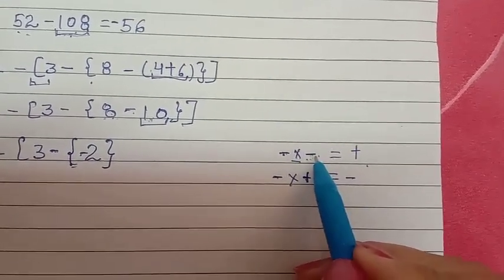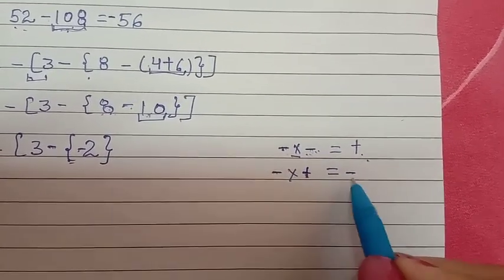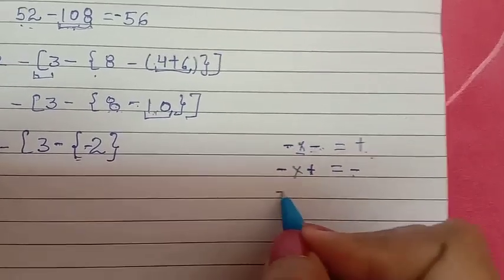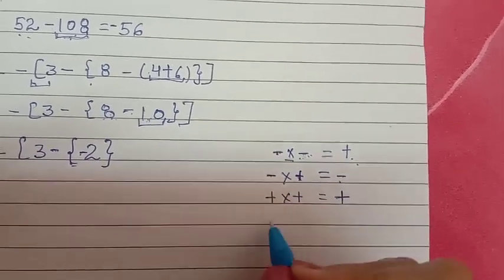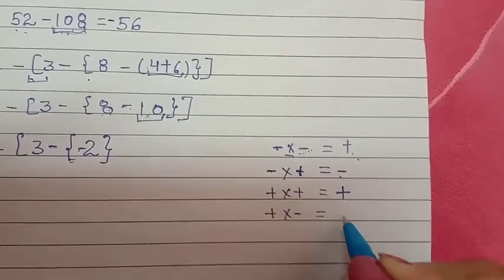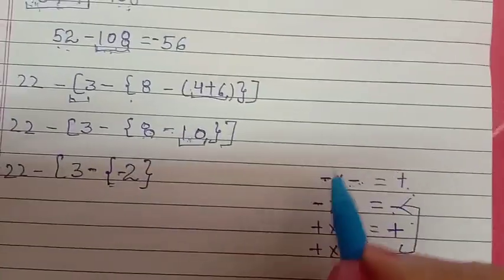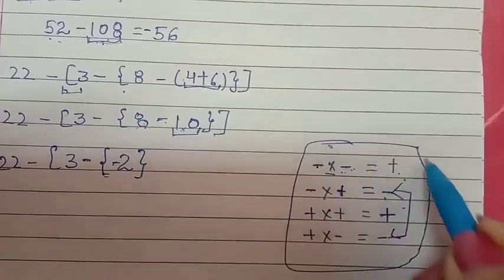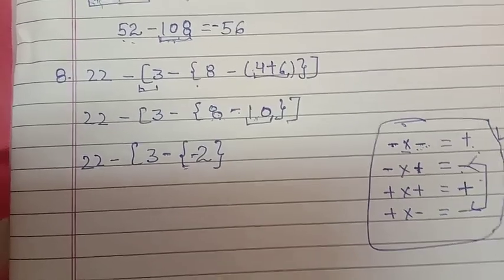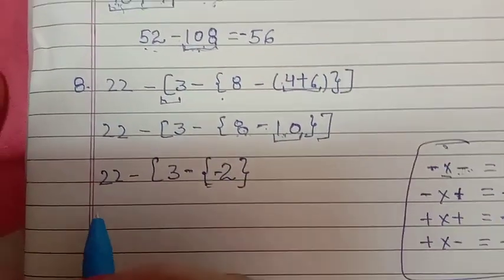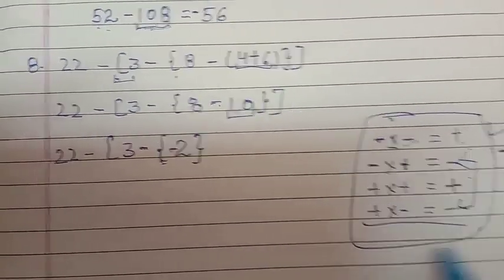When two negatives come together, they become positive, and negative into positive becomes negative, positive into positive becomes positive, and positive into negative is again the same as this. Keep this in your mind, beta. This is a very important thing. It will work for very long, up to the time you study mathematics. Up to that time these signs will work.